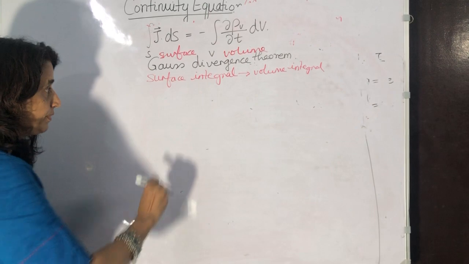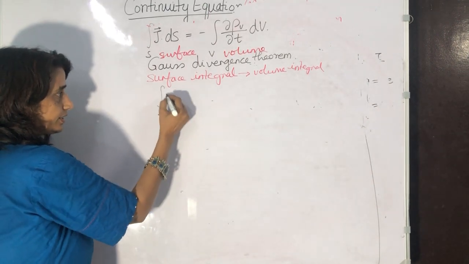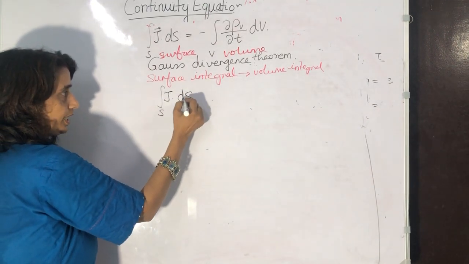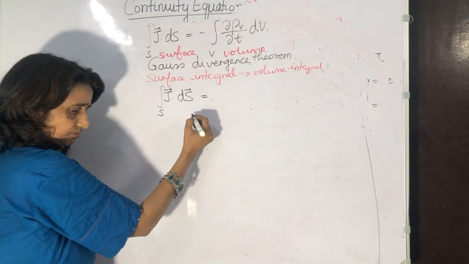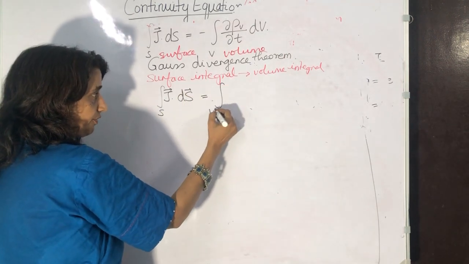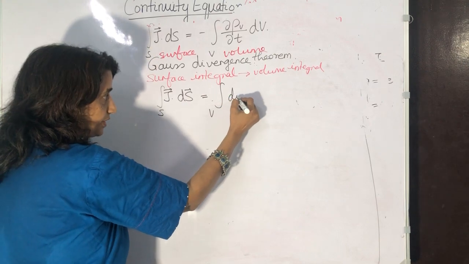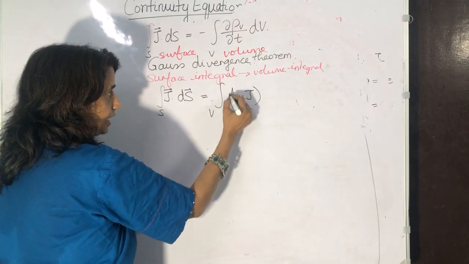That means integral J dot dS is equal to integral V divergence J dV.